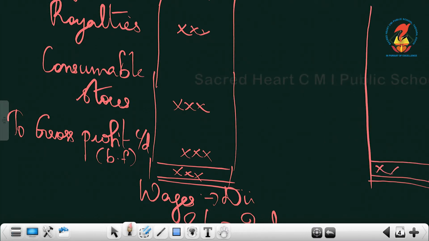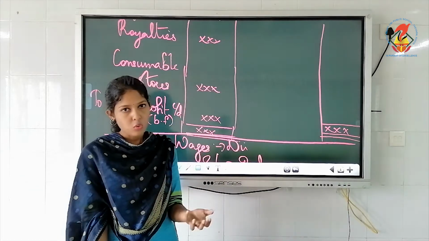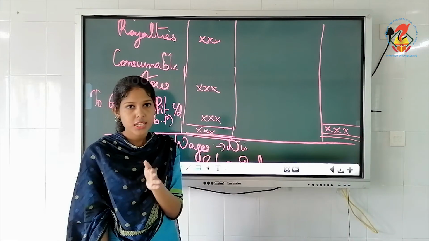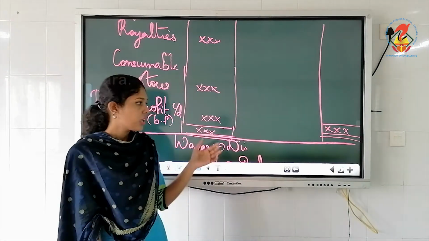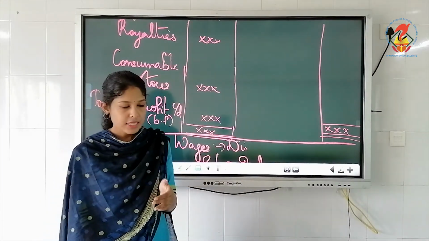This is how you have to prepare the trading account, and we are doing this to know whether it is a gross profit or a gross loss. And in this account we will be considering only direct expenses. Understood? Now we are moving on to the next account, that is the P&L account.